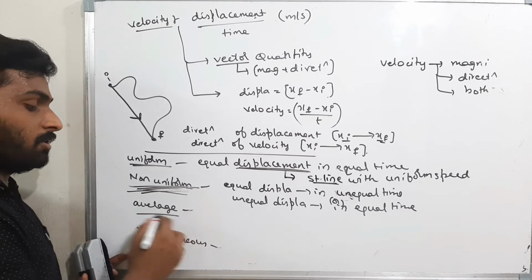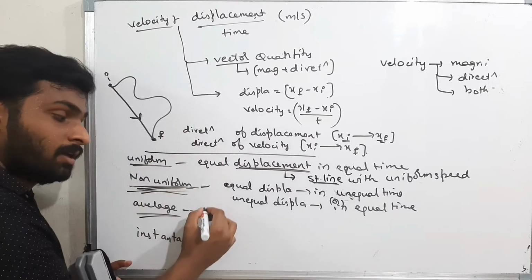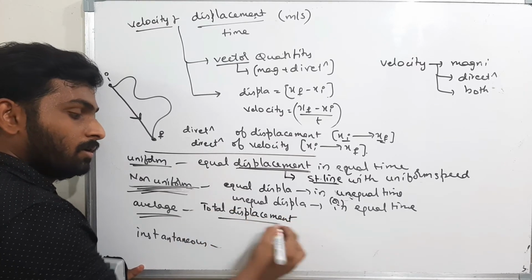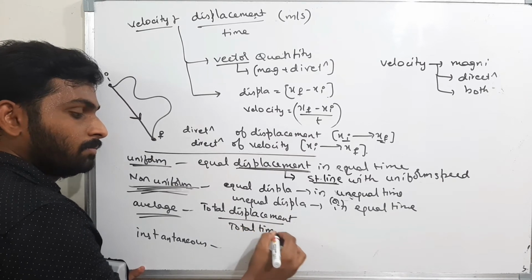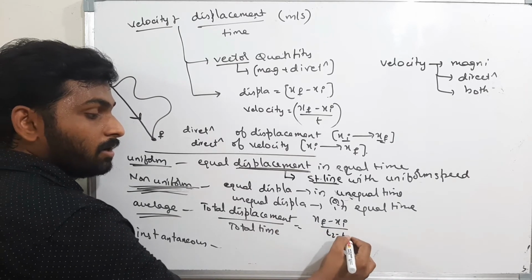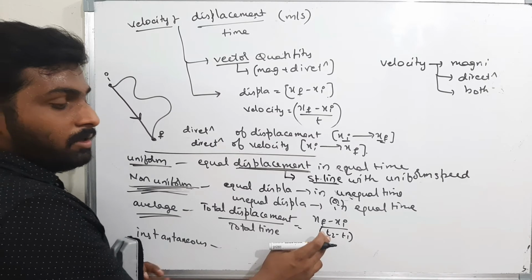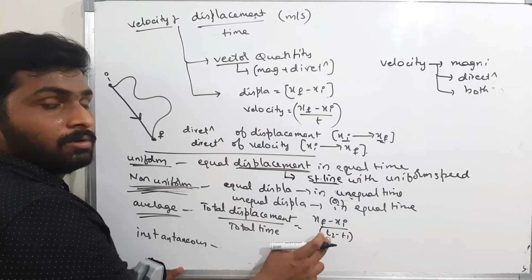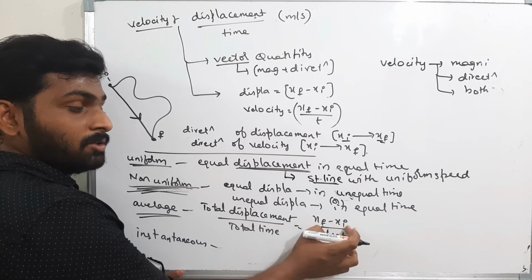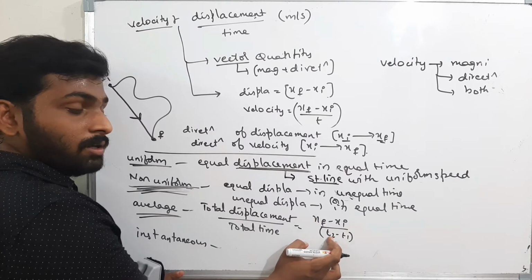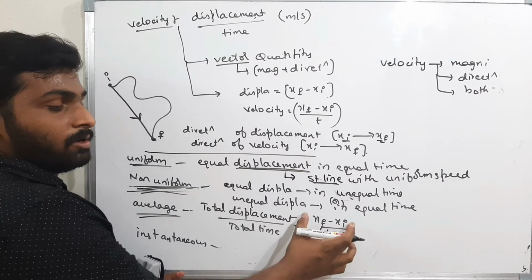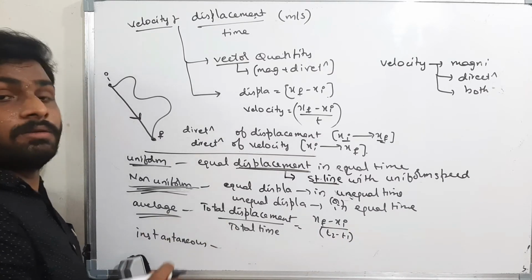Okay, leave it. Next, average. What is average velocity? Same as average speed, total distance by total time; here, total displacement by total time. That is nothing but final position minus initial position by total time. That means T2 minus T1. The body is at the final position at time T2 and the body is at the initial position at time T1. Therefore, the difference in final position minus initial position is the total displacement, and the difference between the final time minus initial time is the total time. Therefore, xf minus xi by T2 minus T1. Total displacement by total time. That is nothing but average velocity.